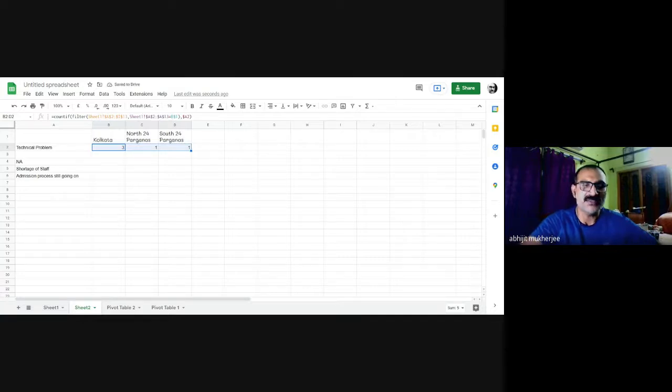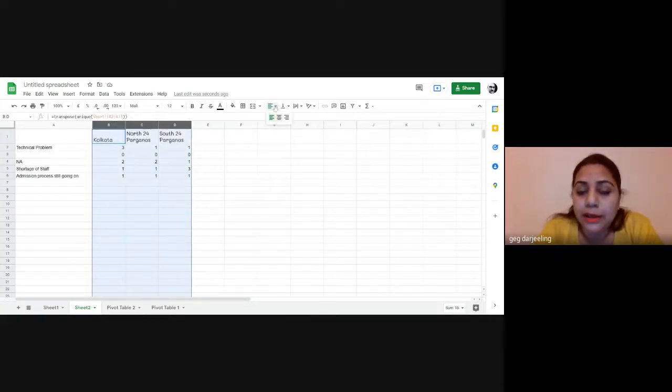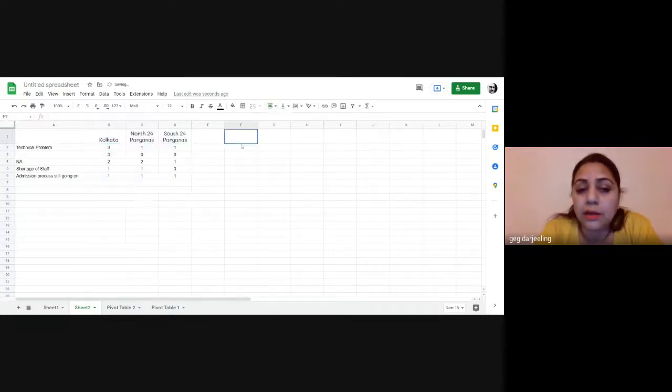The dollar symbol is used for the absolute value of the cell, column or row, so it does not change.